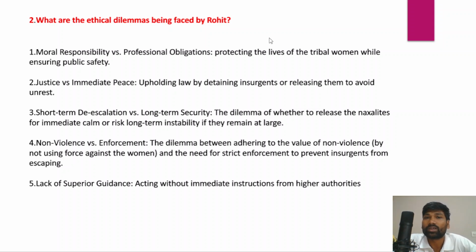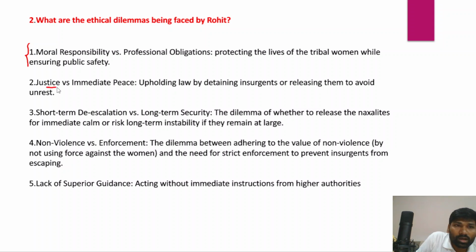Rohit should not use force or large scale violence against these tribal women, because that would further aggravate the problem. That would further increase the disaffection of these tribal people against the police and also the state. And Rohit should always respect and prioritize public safety.